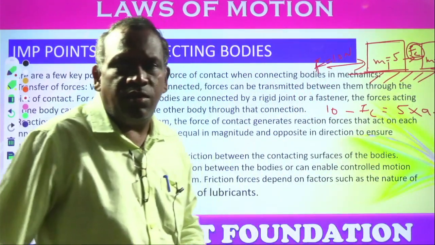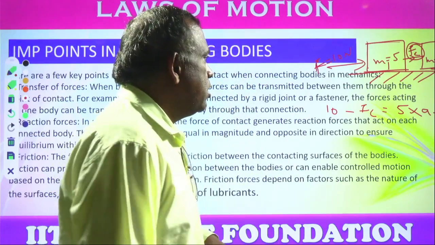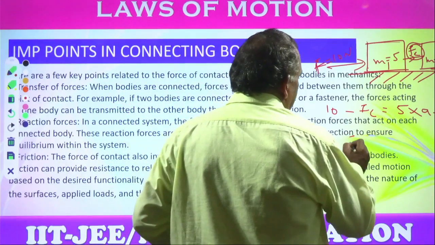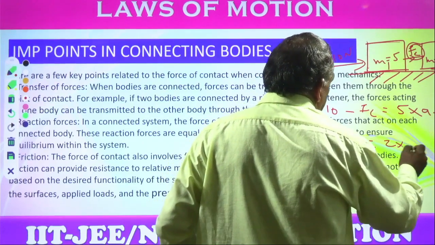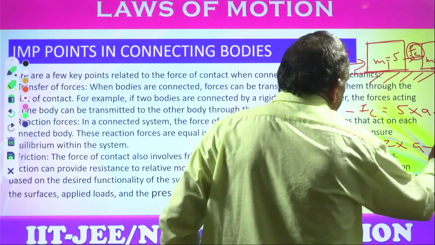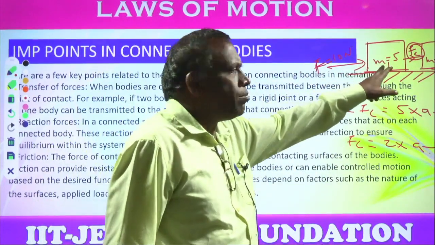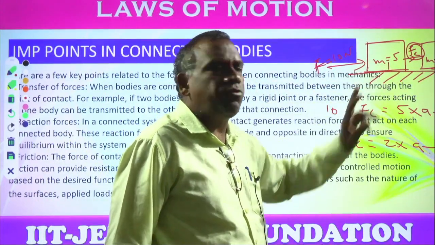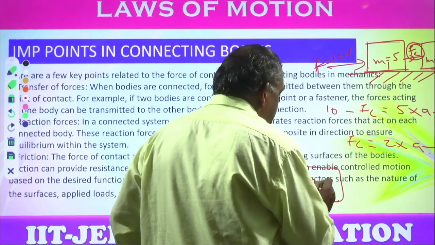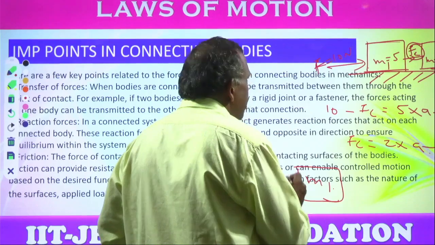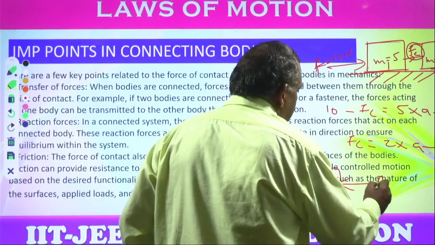If you write the free body diagram and resolve the forces, in the next case, Fc, the contact force, is equal to mass into acceleration, that is 2 into a. This is the second equation. In the first case, on the M1 object, two different forces are acting: the force of 10 newtons and the contact force Fc.